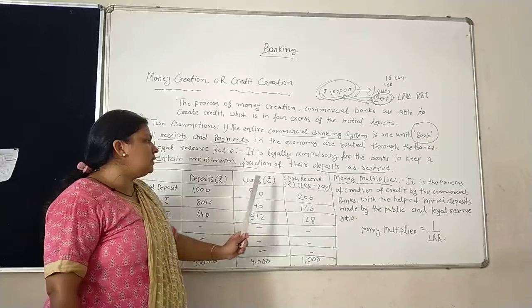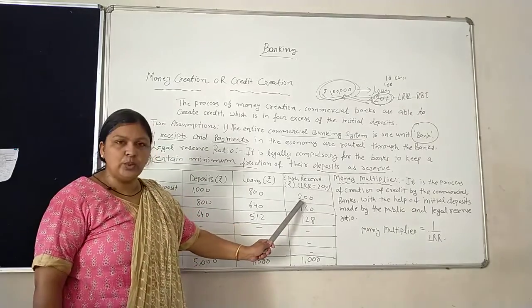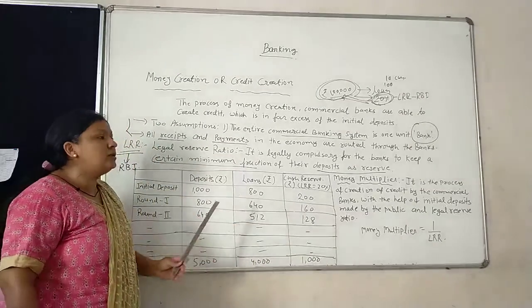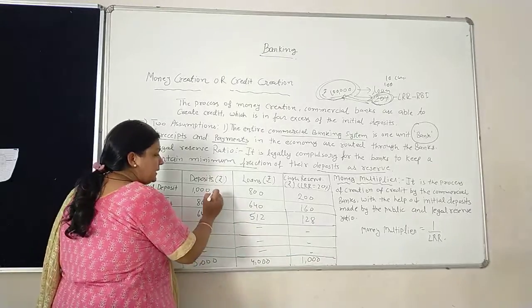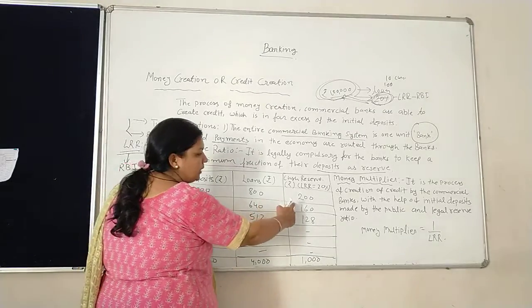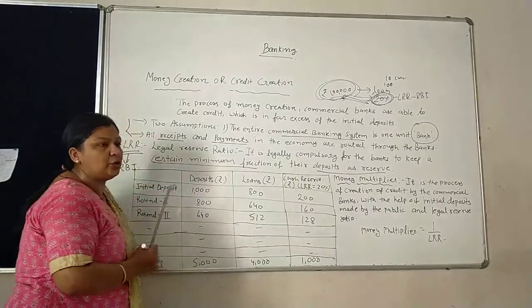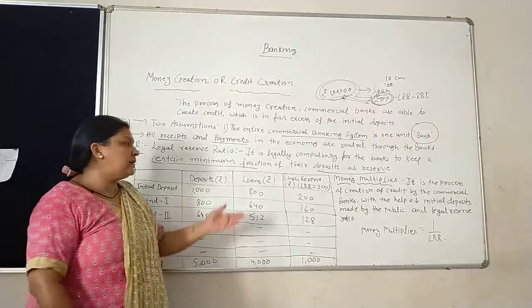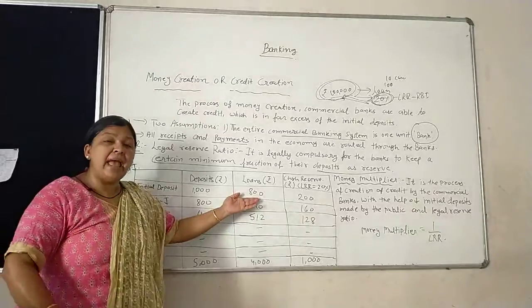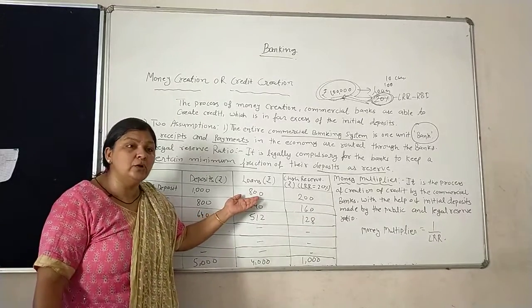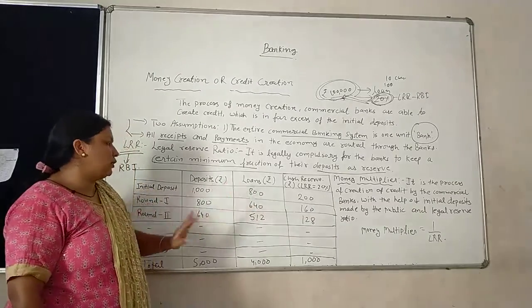So 20% of 1000 is 200. So 200 as a legal reserve ratio. So बाकी कितना बचा 80%, और 800. So the bank gives that as a loan. Fine. That is the ratio.